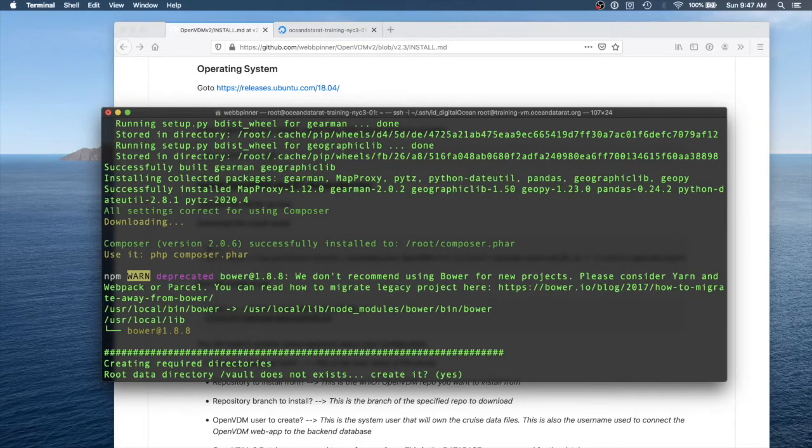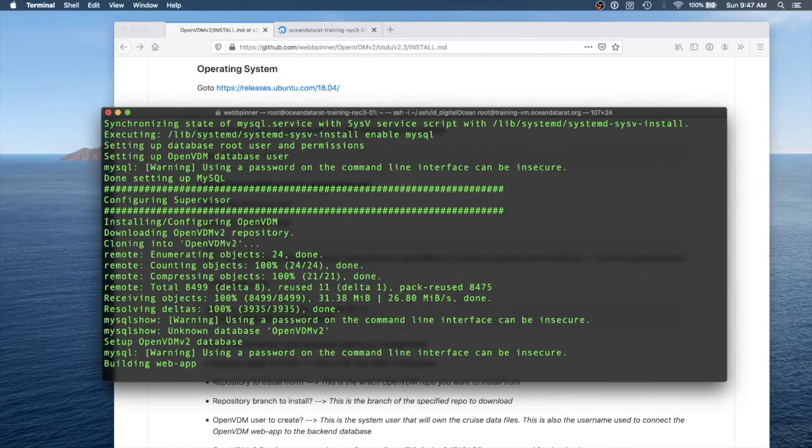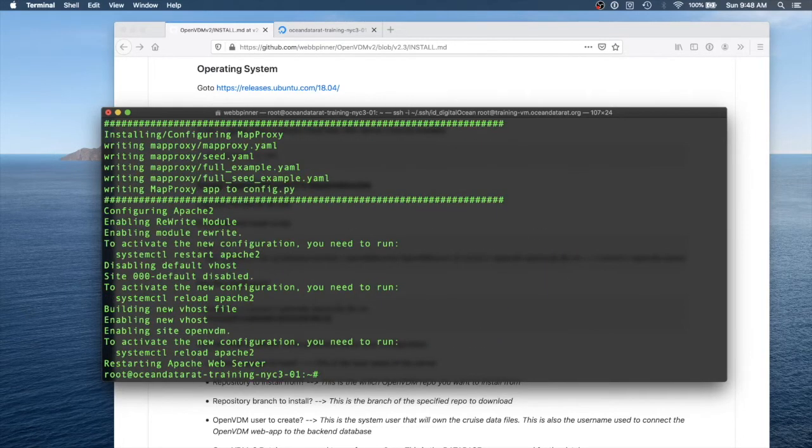If it is incorrect, saying no here will quit the script. Here the script has completed. The OpenVDM system is now installed.